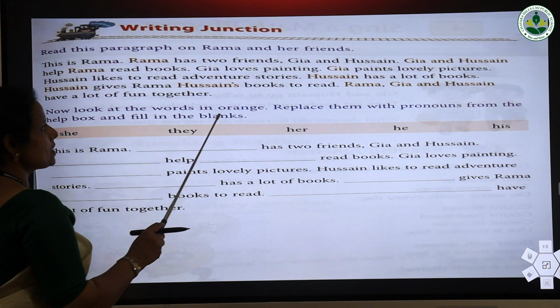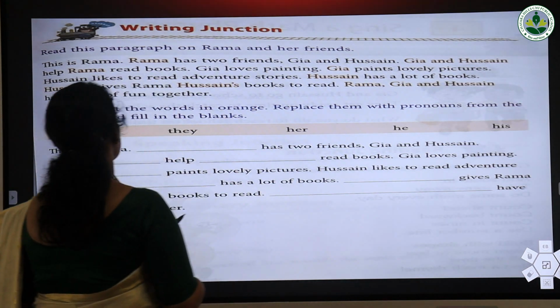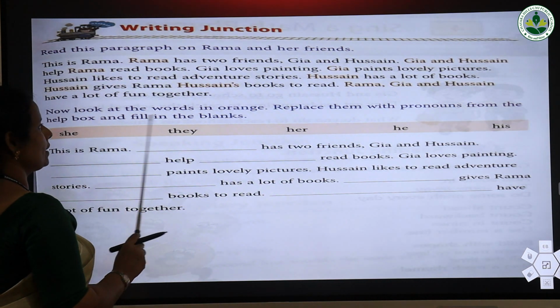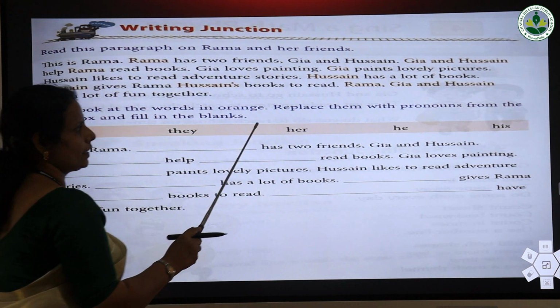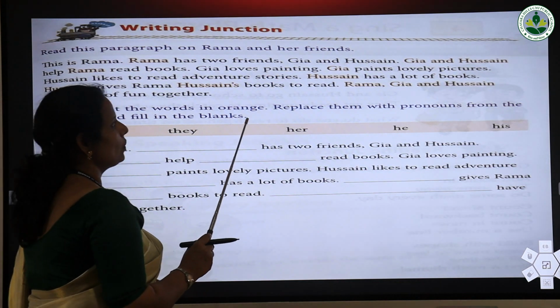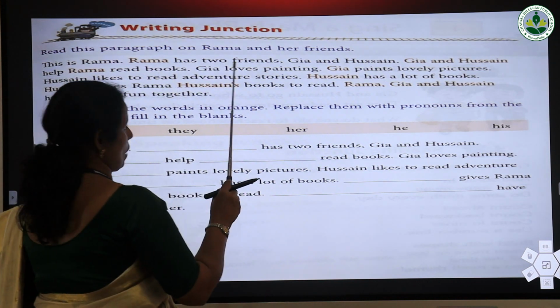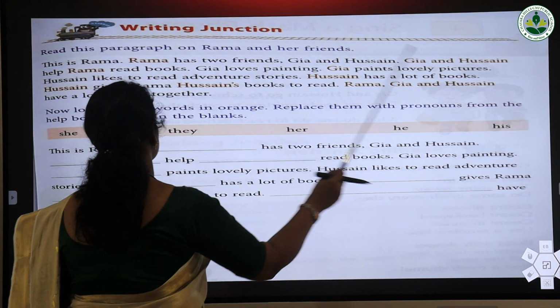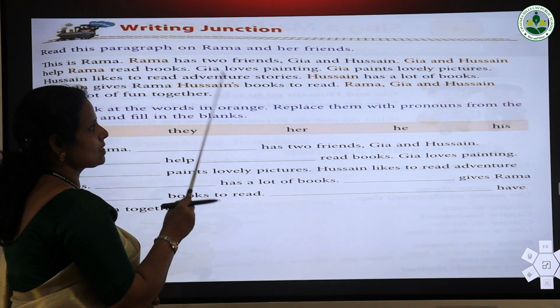Now look at the words in orange and replace them with the pronouns from the help box and fill in the blanks. Some pronouns are given in this box. You have to choose the correct pronouns in place of these nouns, Rema, Jia and Hussein. A number of nouns are repeated.